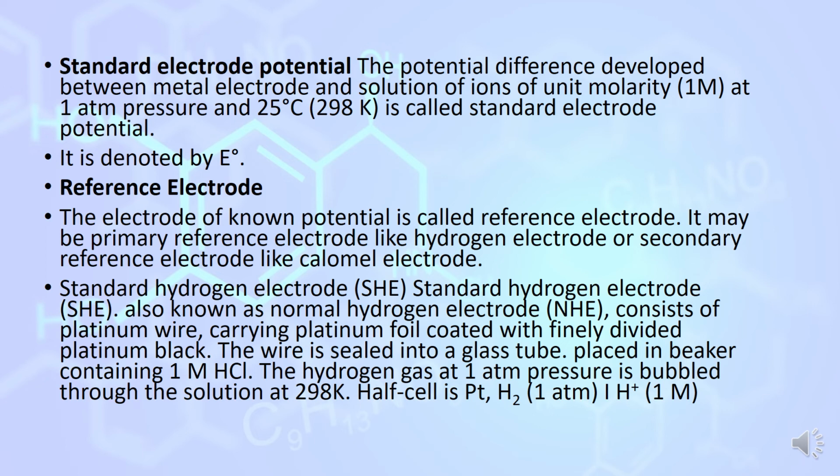The wire is sealed into a glass tube placed in a beaker containing 1 molar HCl. At a pressure of 1 atmosphere, hydrogen gas is bubbled, and the temperature is 298 Kelvin. The half cell can be represented as platinum, H2 at 1 atmosphere, converted into H positive ion with concentration 1 molar.